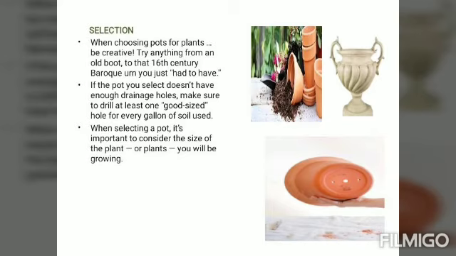So in this slide we have already discussed that when you choose a pot, you have to be very creative. People who have a very creative mind can make pots from anything. Whatever container is there in your home, they can make a pot and plant there, and they can just paint it also.